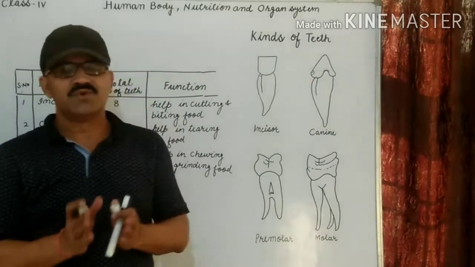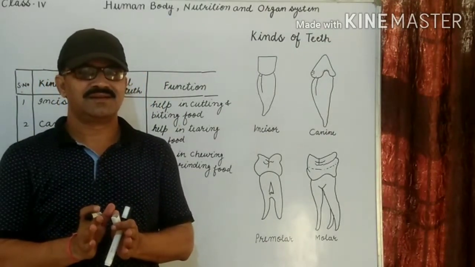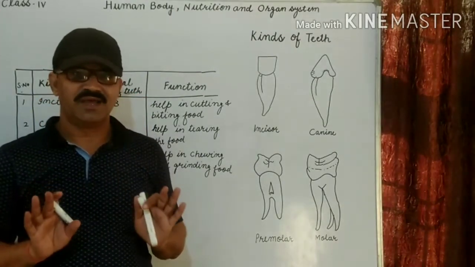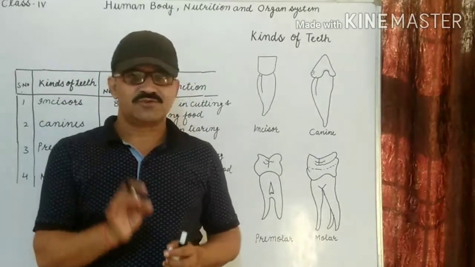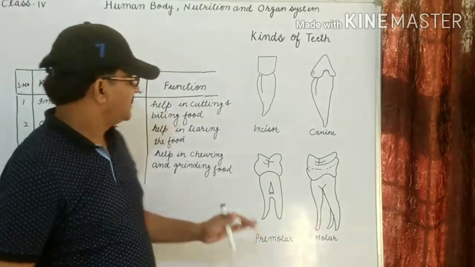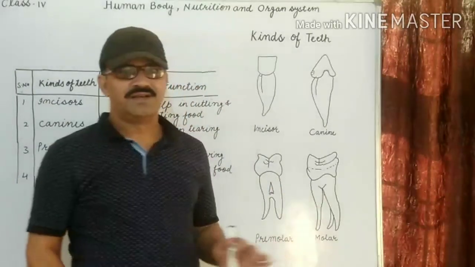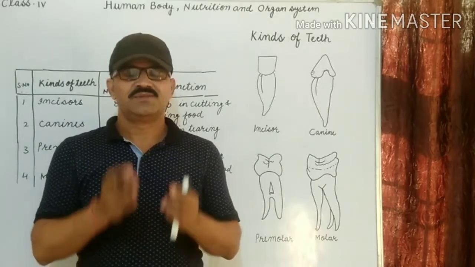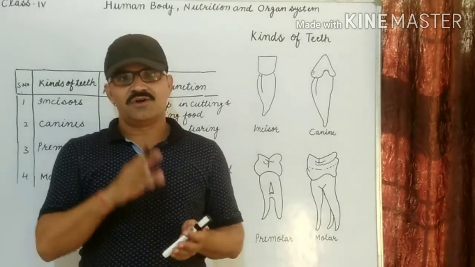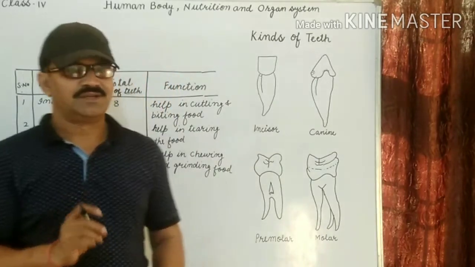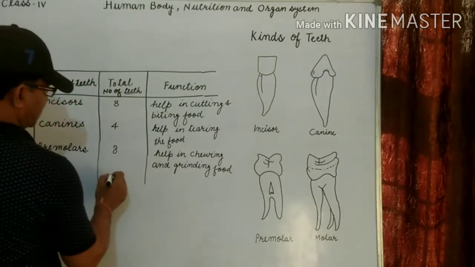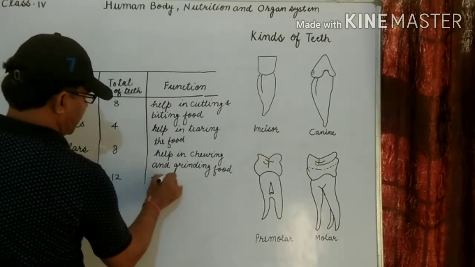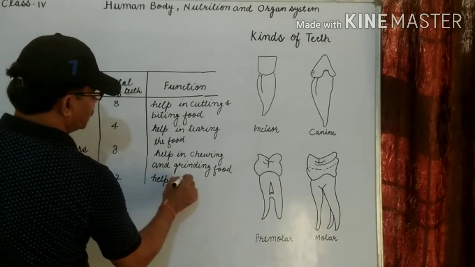Next is molars. There are 6 molars in each jaw, 3 this side and 3 this side, and the same in the other jaw, 12. So the total number of molars is 12. They are present next to the premolars. They are bigger and broader than the premolars. They help in grinding the food. They are also called grinding teeth. What is the number? 6 in each jaw and 12 in total. And what is the function? They also help in chewing and grinding food.